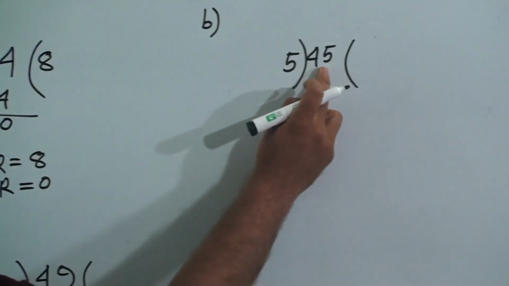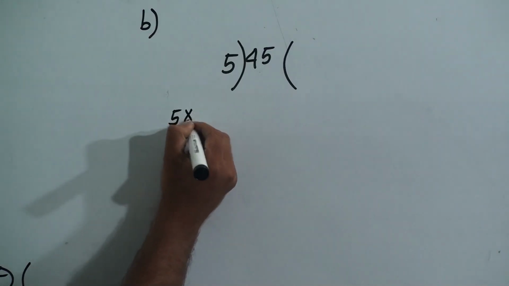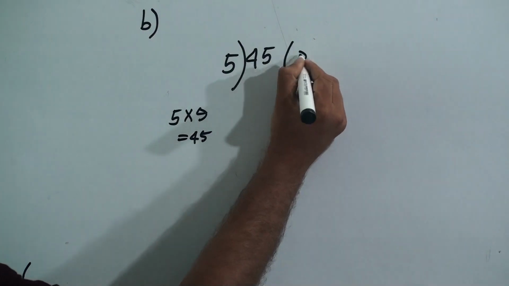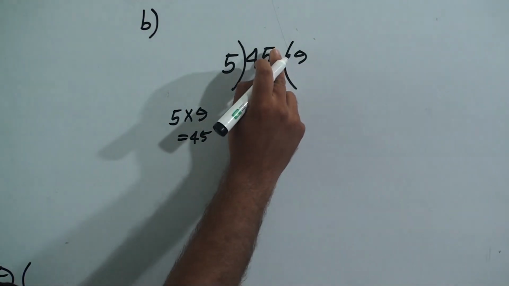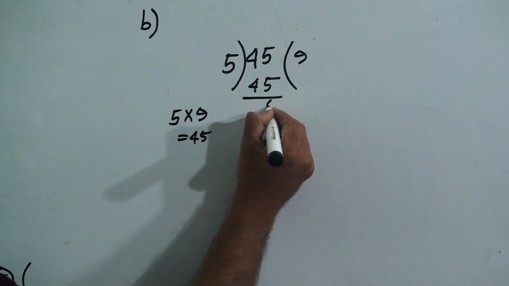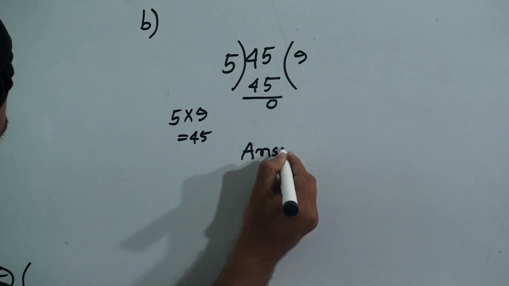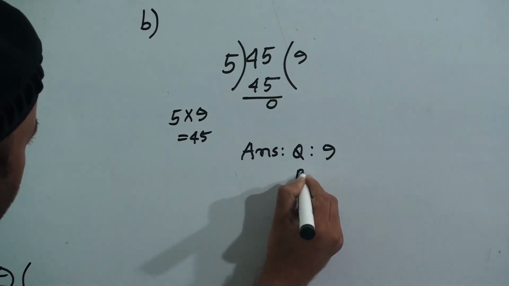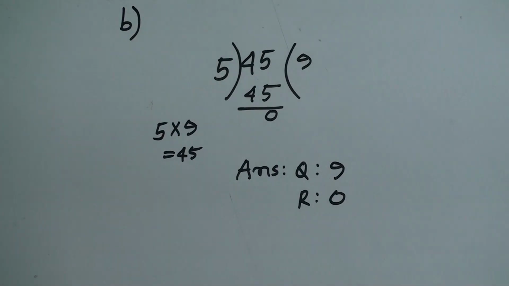Here it is 45 divide 5. We know that 5 9s are 45. So here it will be 9 and 5 9s are 45. Then subtract 45 from 45, it will be 0. And the answer is quotient 9 and remainder 0. My dear students, hope you understood this one. Now go to the next question.